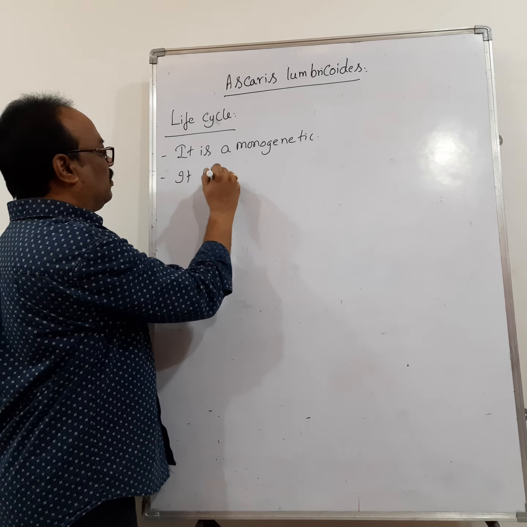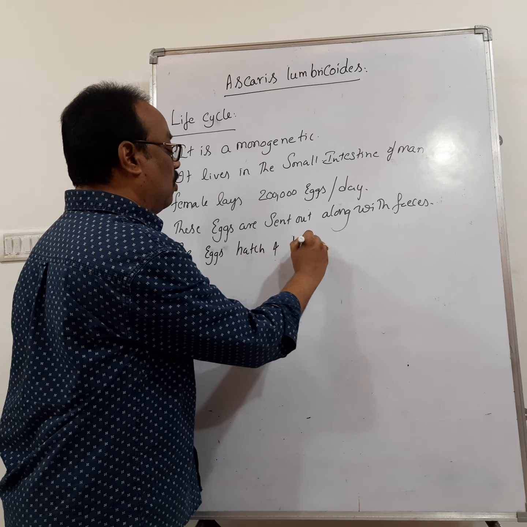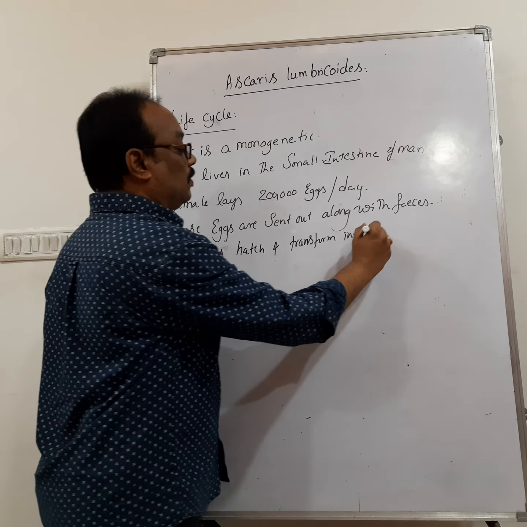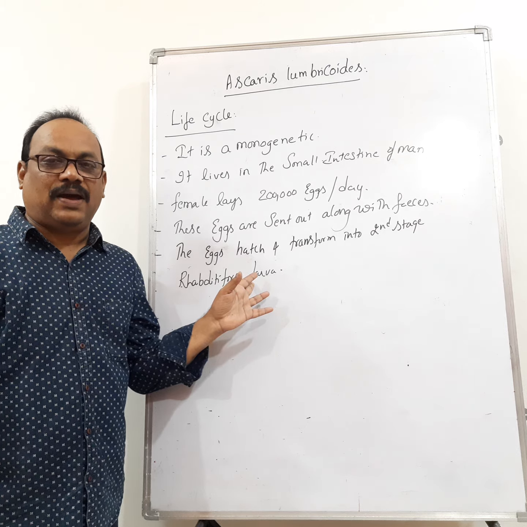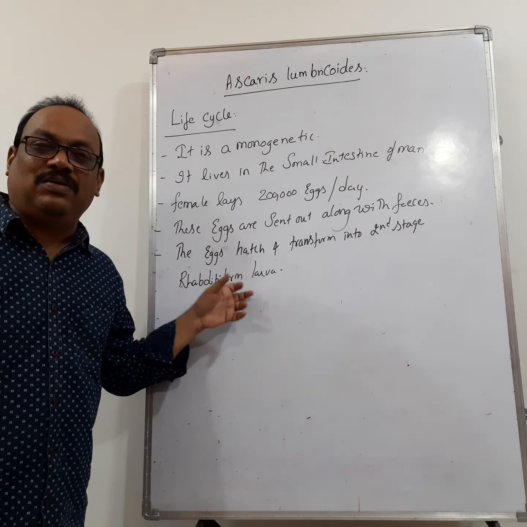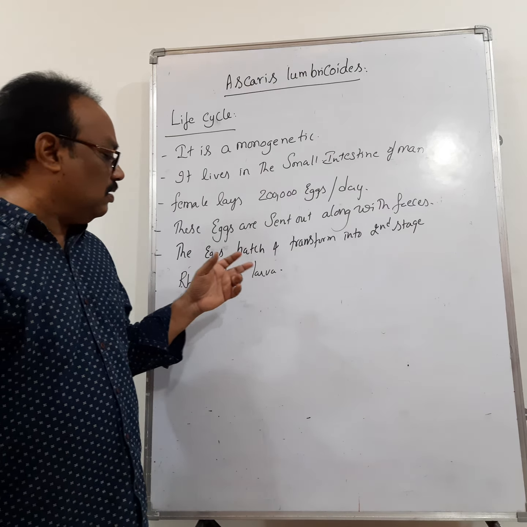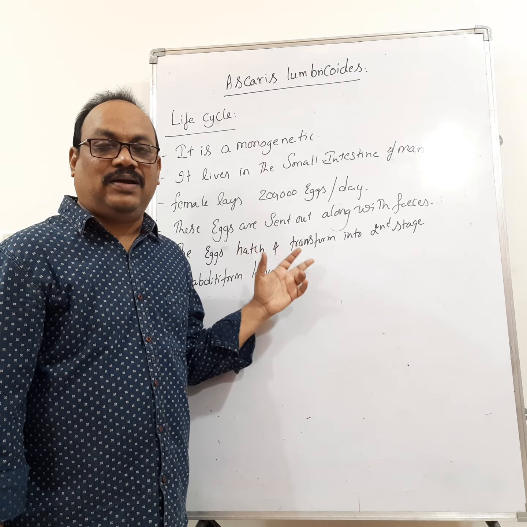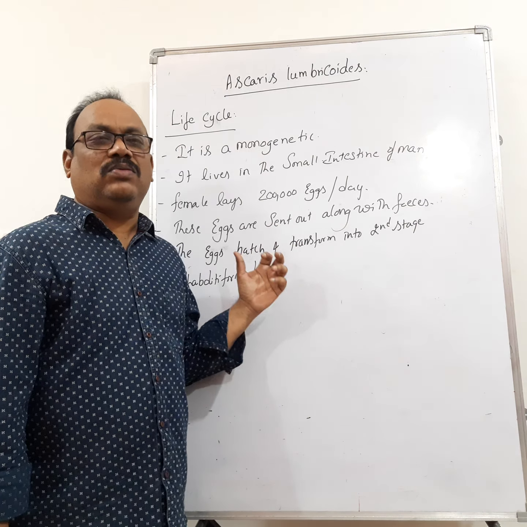Let us see. These eggs are sent out along with the feces. Then the eggs hatch and develop into second stage rhabditiform larva. Remember that the second stage rhabditiform larva is the infective stage to the man, right? The second stage rhabditiform larva is swallowed along with the food and water when the food and water gets contaminated with this one. That means, how do the food and water get contaminated?